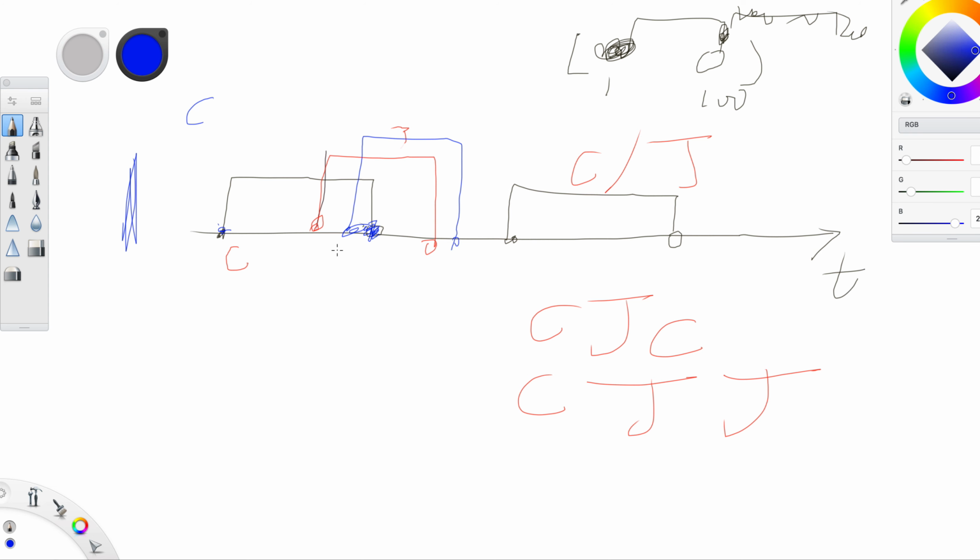Then when a new task comes, you compare: this new task's start time needs to be larger than or equal to C's finish time so that C can do it, or else it has to be larger than or equal to J's end time so that J can do it, or else you should just output impossible.